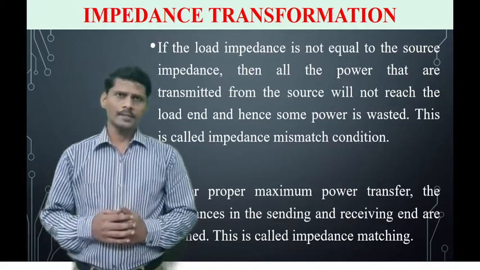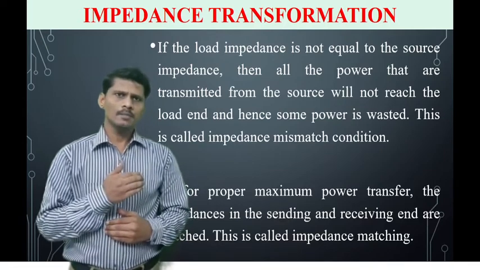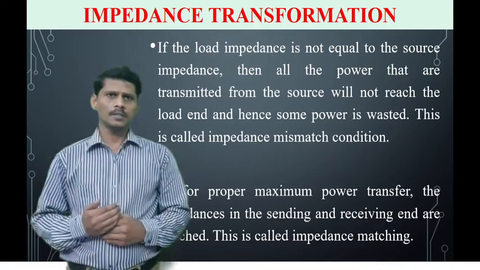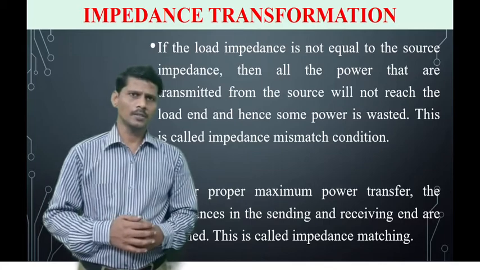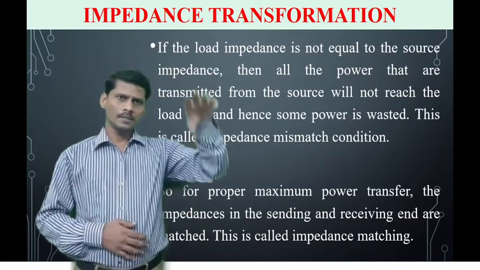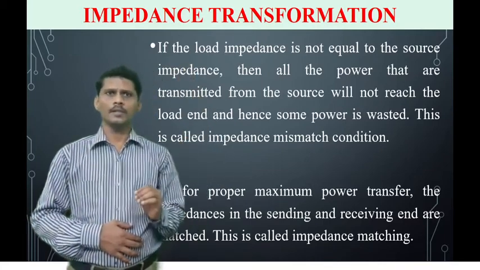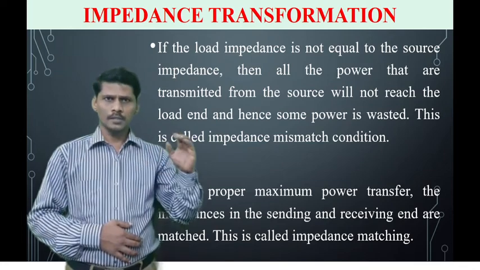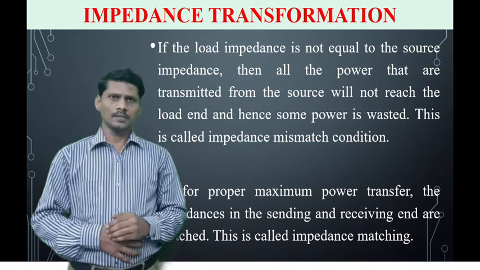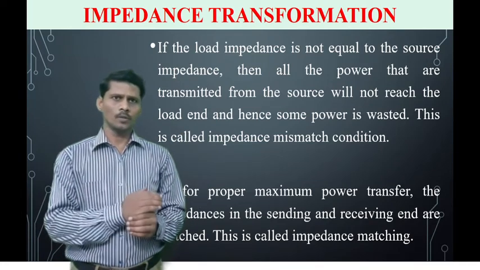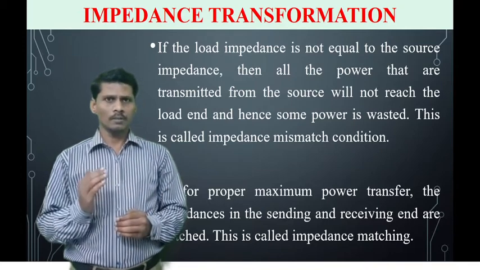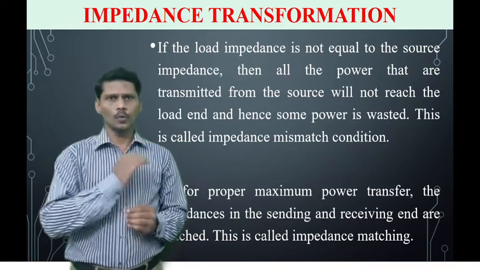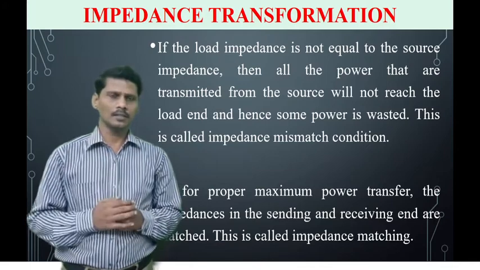Once again, the definition of impedance matching and impedance mismatching. Impedance matching: if the load impedance is equal to the characteristic impedance, then maximum energy will be transmitted from source to load with respect to the incident wave.